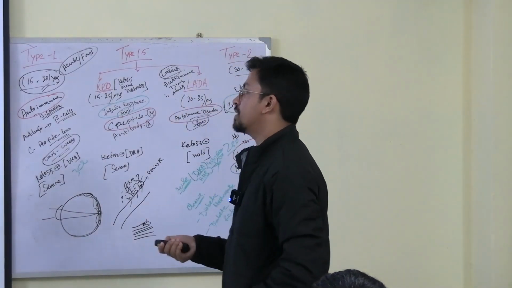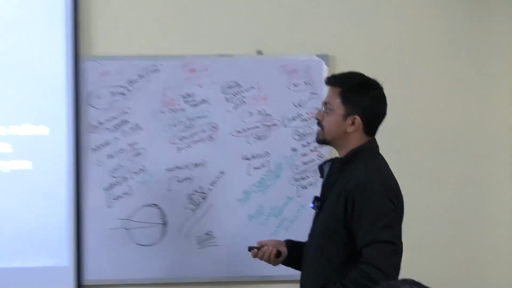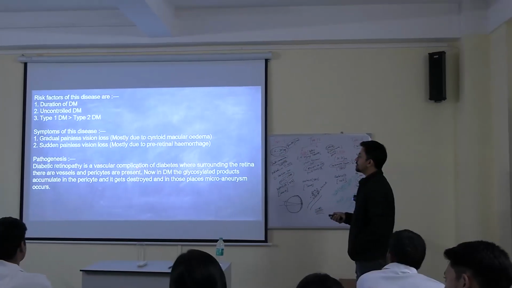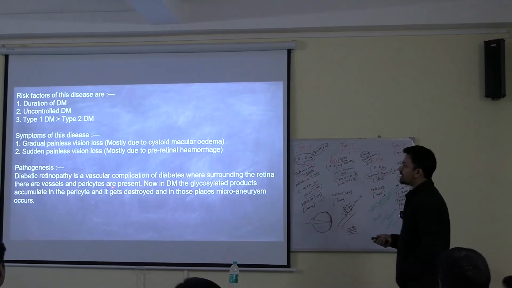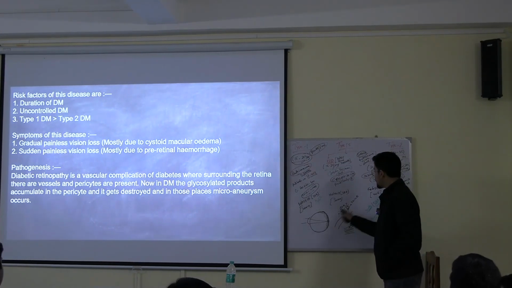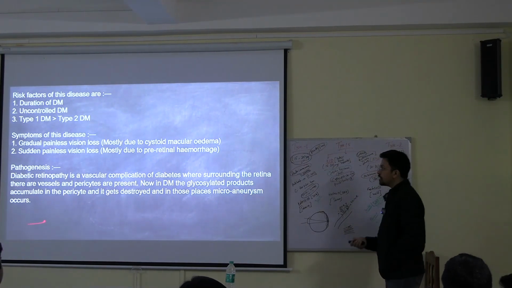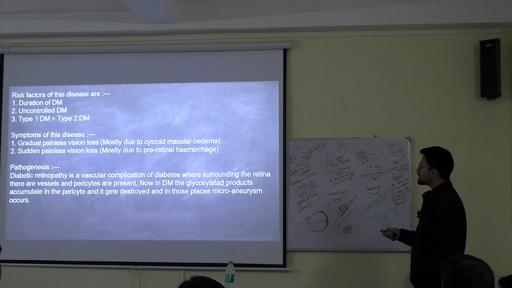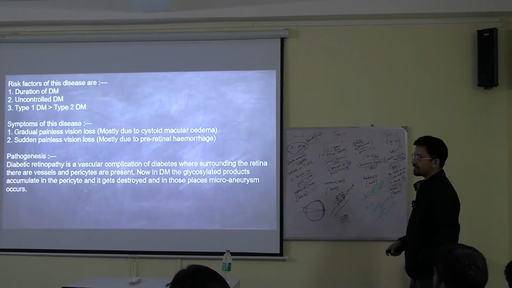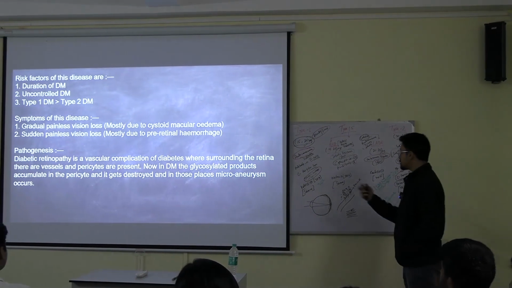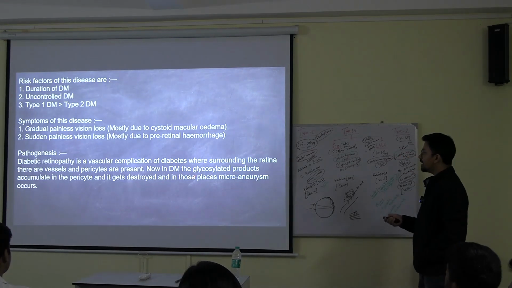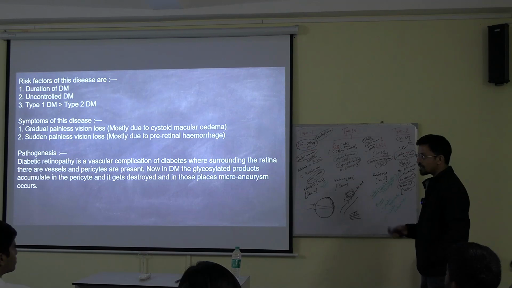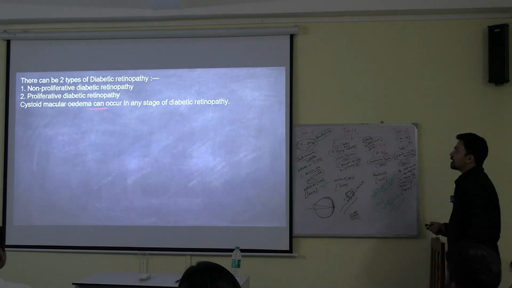Now pathogenesis. How is it happening? Diabetic retinopathy is a vascular complication. I have already told, just see the words. Diabetic retinopathy is a vascular complication of diabetes where, around the retina, there are blood vessels and pericytes present. Because of diabetes, the glycosylated, sugar-rich products are accumulating into the pericytes. Later on, the pericytes get destroyed, and in those places microaneurysm occurs. Okay, easy to understand?